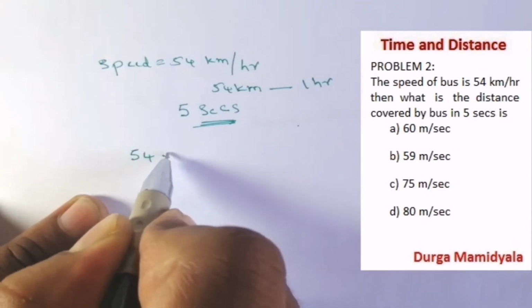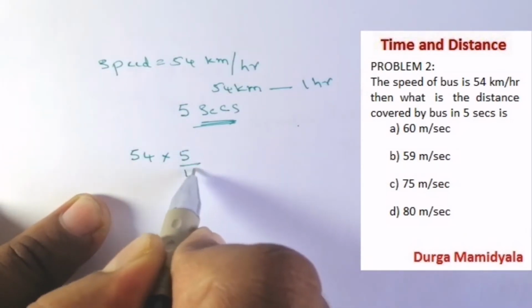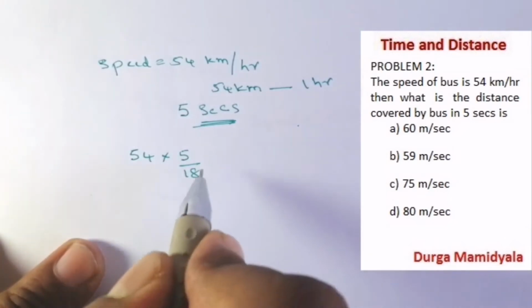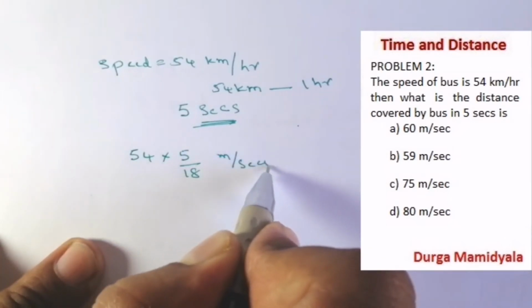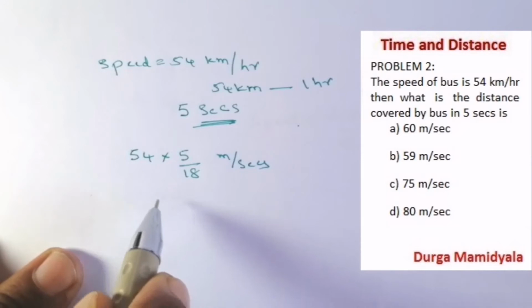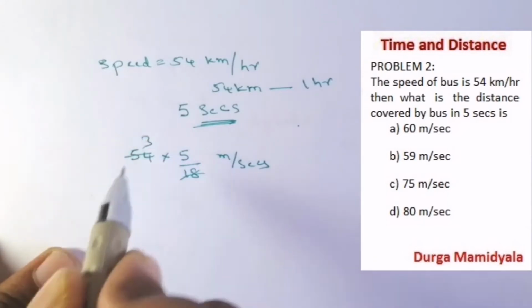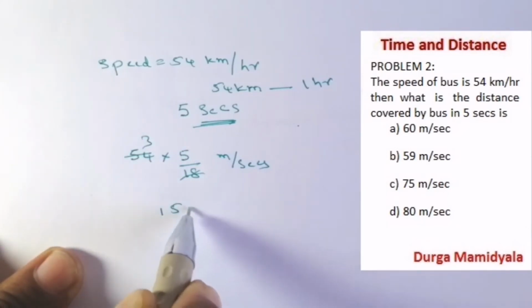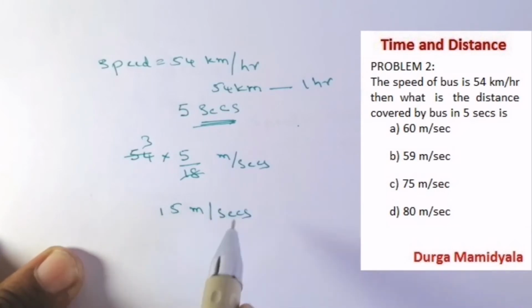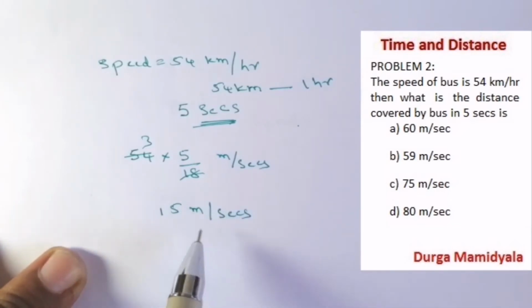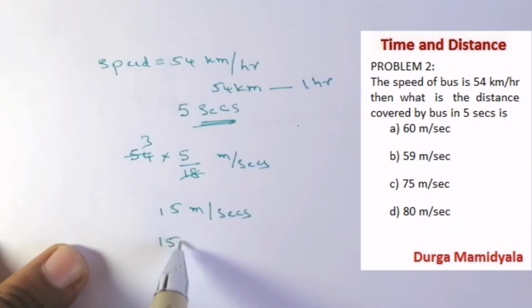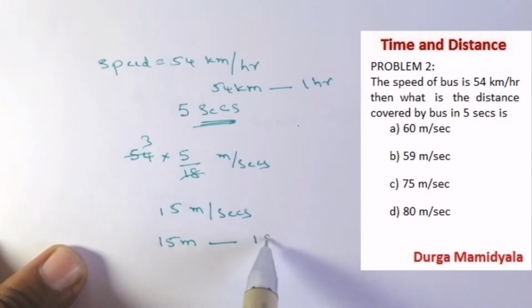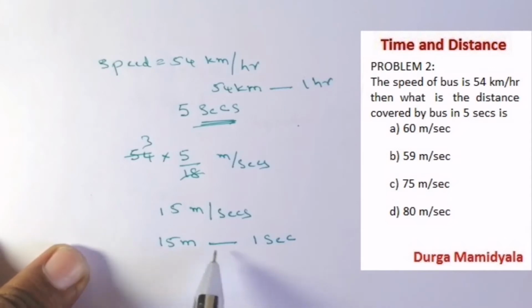So 54 into 5 by 18 meters per second. 18 times 3 is 54, so that is 15 meters per second. What does that mean? It covers 15 meters in 1 second.